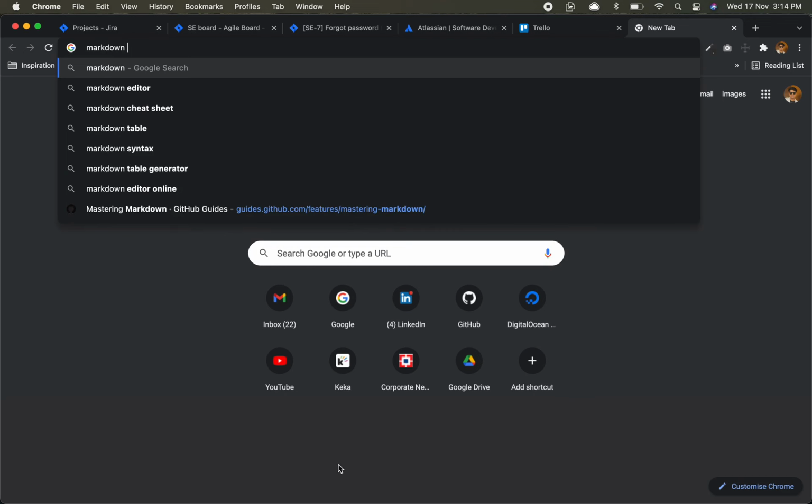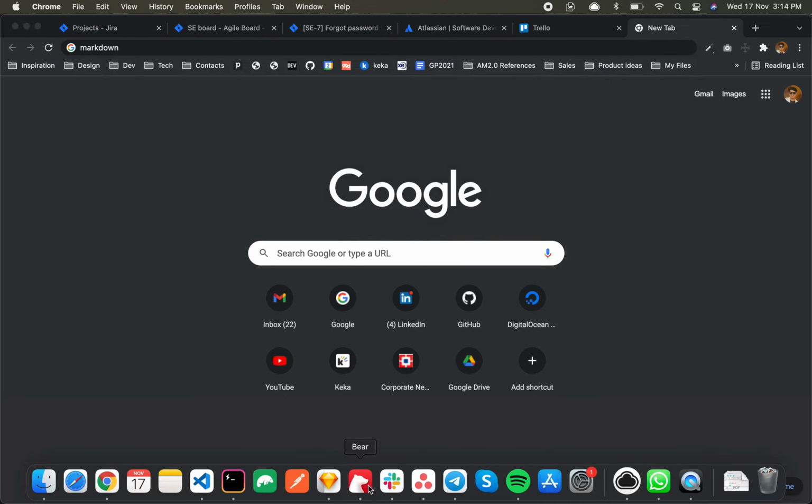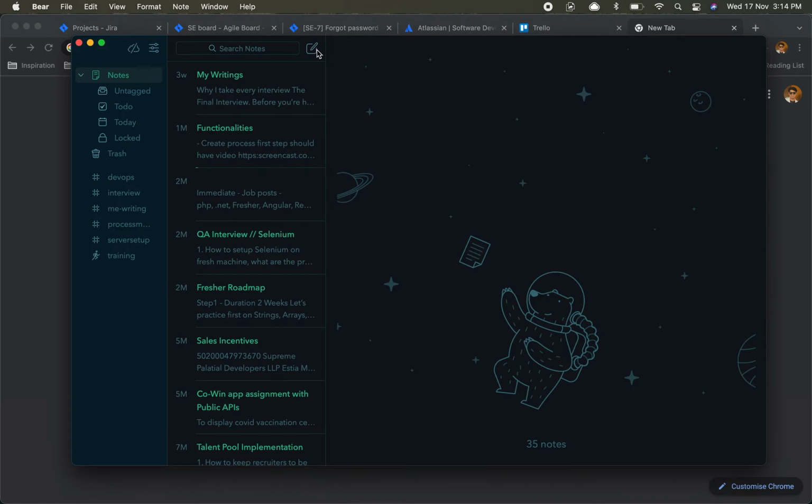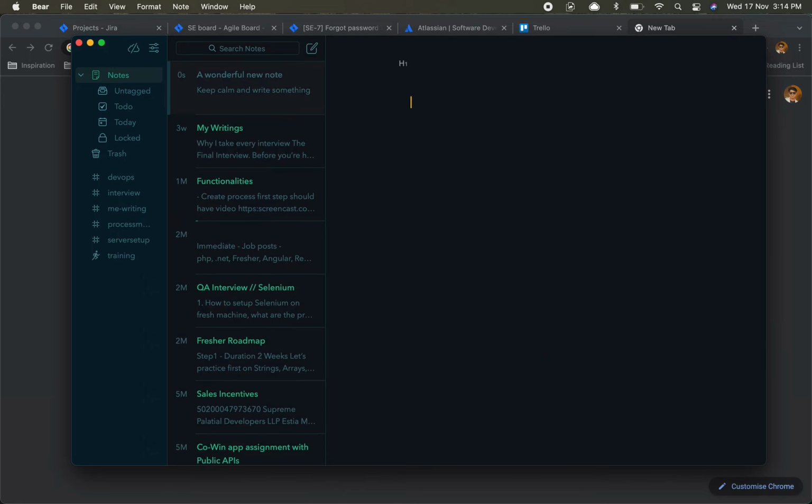Let's say I have this app where I create my notes, and here also they are using markdown. If I print star and space, it becomes my list. If I put number and space, it becomes a list. If I do hash space, it becomes my h1 heading.